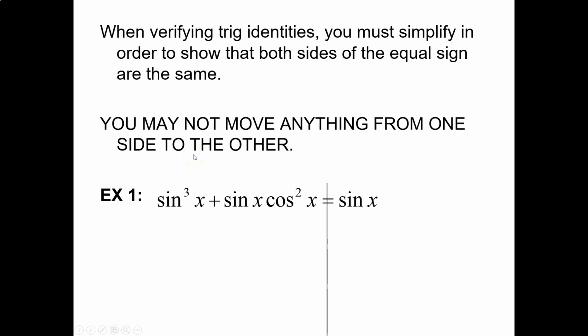So what you are doing here is they have already given you the answer. They are telling you that sine cubed x plus sine x cosine squared x equals sine x. They are telling you that that is a fact. You have to prove that it's true. So, a couple things here. Here in bold letters, I have said you may not move anything from one side to the other. You are proving that the left side equals the right side. You cannot move something from the right to the left for these problems.